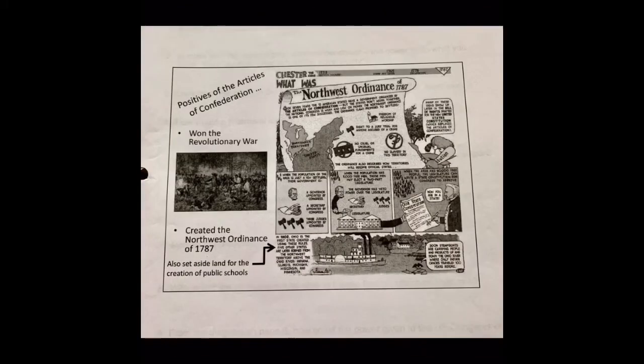Although the Articles of Confederation are often called a failure, there were some successes. It did keep the states together long enough to win the Revolutionary War, which was its number one goal, to keep the states together for protection. And another positive was the creation of the Northwest Ordinance, which you can read about on this page.